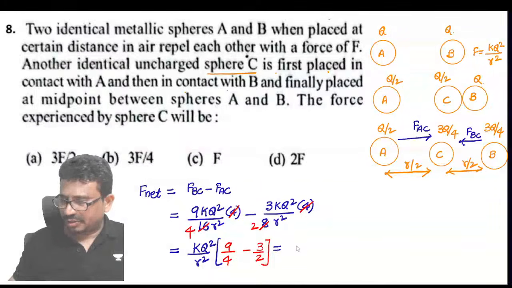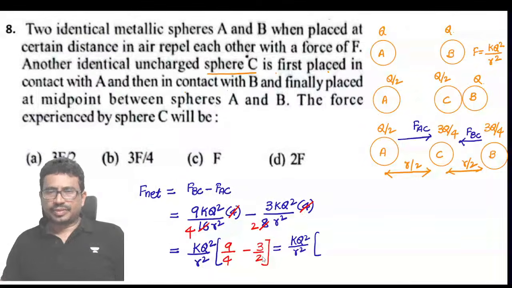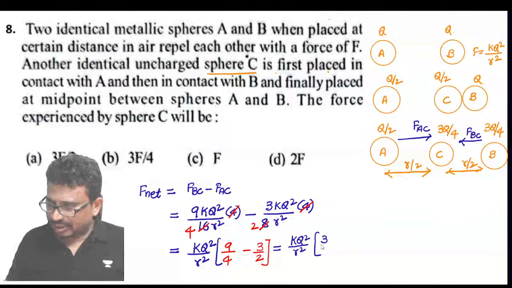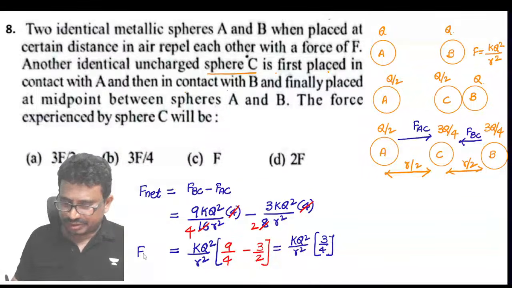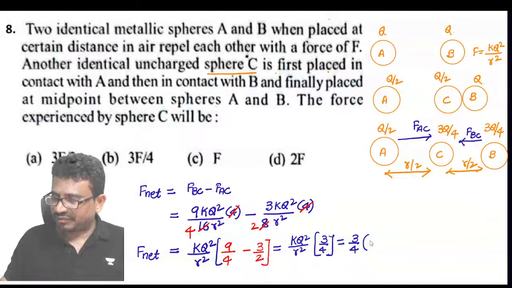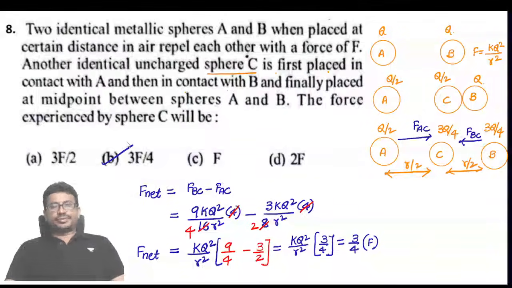So which will be equal to KQ²/R² times, for this, LCM, 9 minus 6, so 3. So this is 3/4. And this is the net force now. How much is the net force we can say now? This is 3/4 into, this is nothing but initially F only. So this value is how much now? 3F/4.